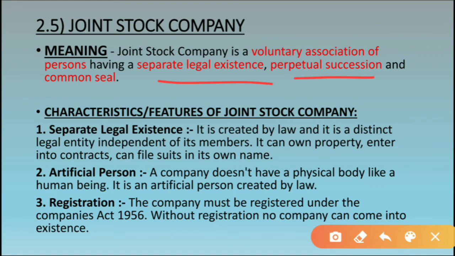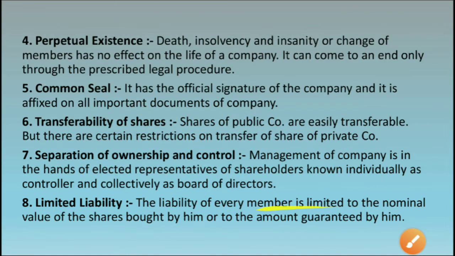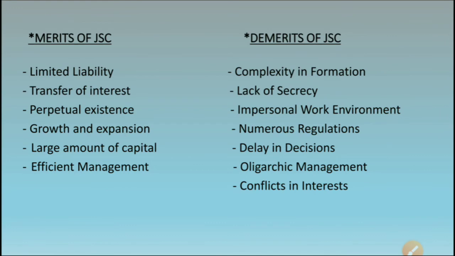incur in the organization, it will not affect the existence of the company, and it has a common seal, which means the company is known by its name. In all the documents, in all the legal procedures, only the name of the company will be used. So here we have studied the meaning, characteristics, features, and the merits and demerits of joint stock company.